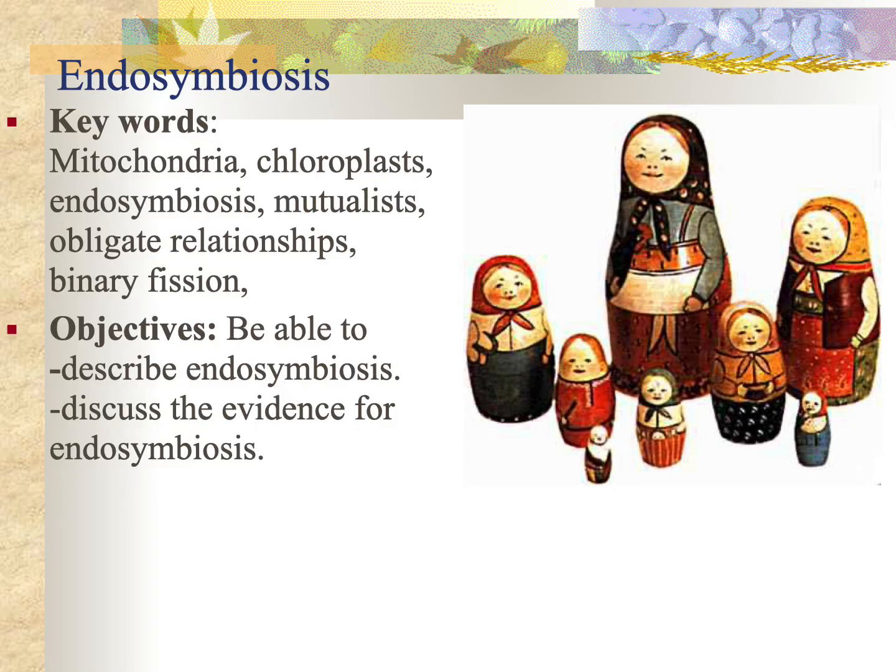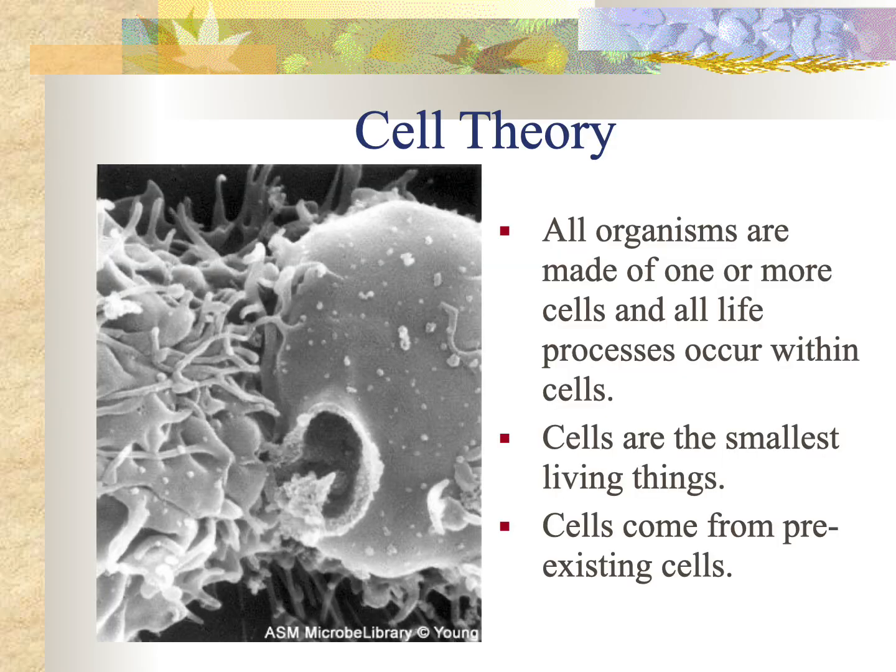All right, we're going to finish up chapter 4 today by talking about endosymbiosis. This relates to the origin of eukaryotic cells and helps explain the relationship between eukaryotes, archaea, and bacteria, the two prokaryotic groups. Endosymbiosis simply means two organisms living together, one inside the other. They're symbionts, partnerships, kind of working together.